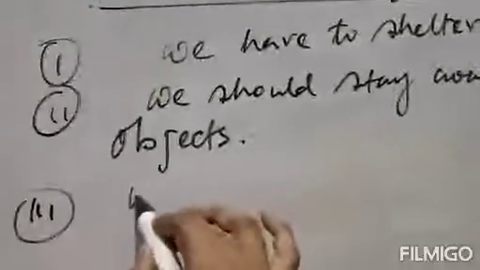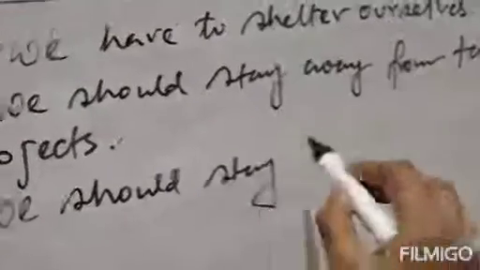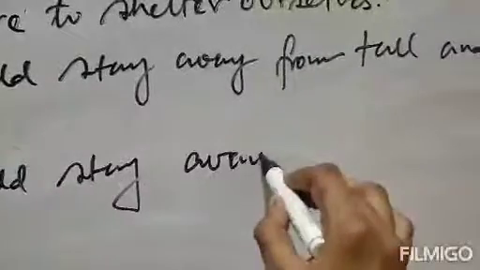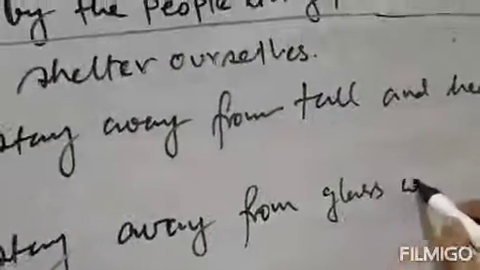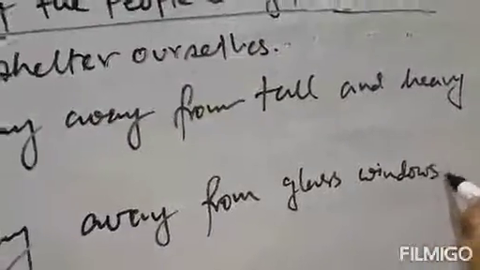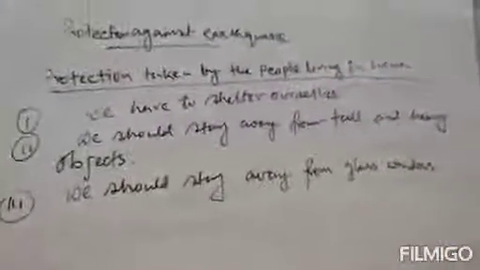So the third precaution is that we should stay away from glass windows. So these are the protections we should take if we are living in a home.